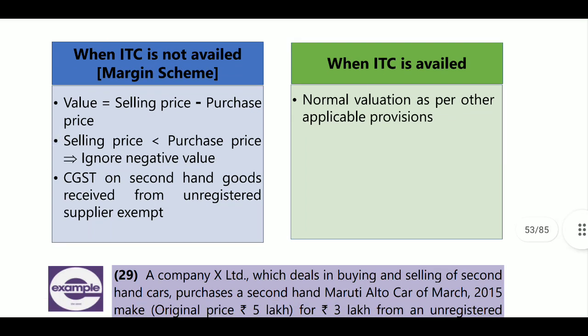Next, CGST and second-hand goods received from unregistered persons. If goods are received from an unregistered person, then the supply will be exempted. Next, when ITC is availed, then normal valuation applies as per other applicable provisions. What is there in other applicable provisions? Maybe 5% will be reduced as depreciation. They may tell it in normal valuation.